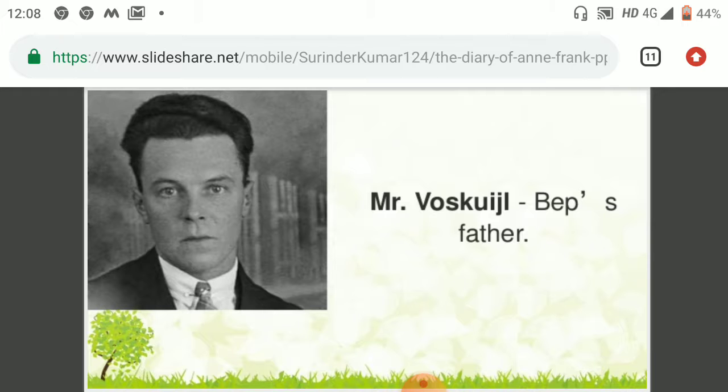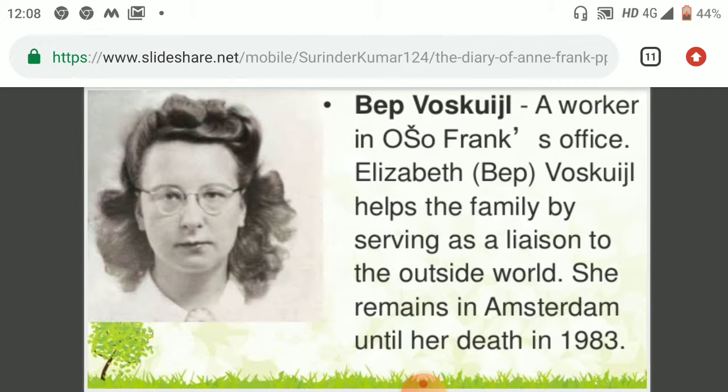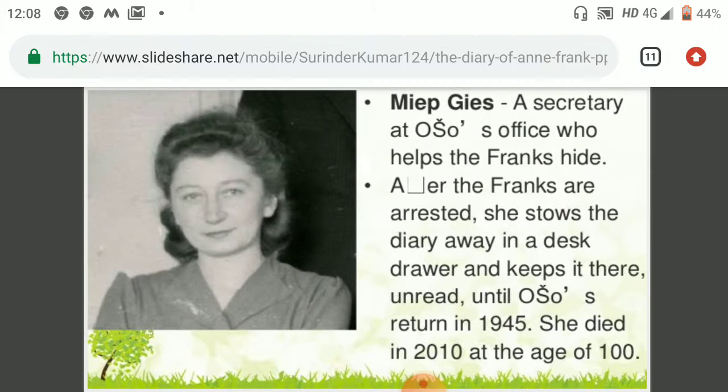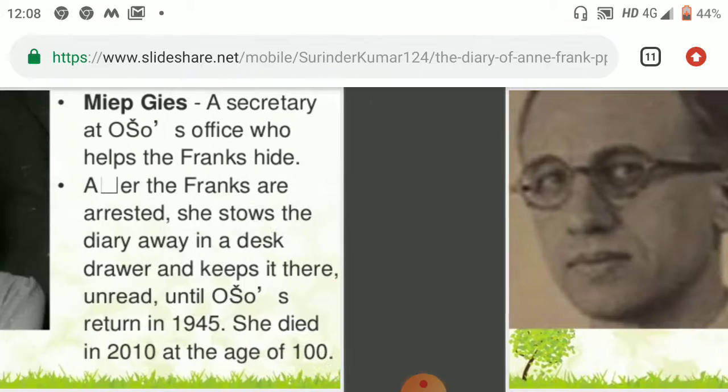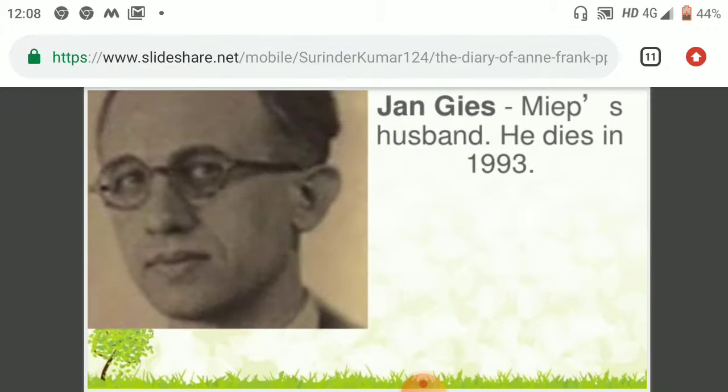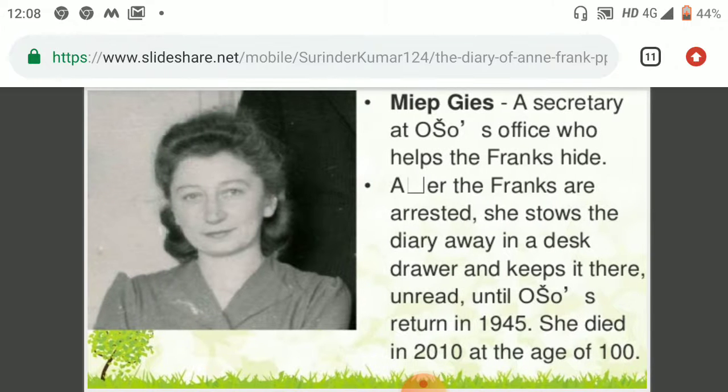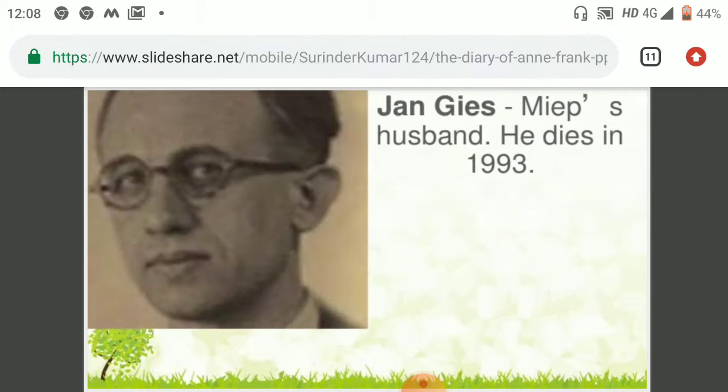The last is Mr. Voskuijl, Bep's father, the father of this very lady. Bep is a secretary in Otto's office who helps the Franks hide. It means all these people we have just read about are the helping hands for the Frank family to hide. And there is Jan Gies, Miep's husband. The husband of this particular lady died in 1993.